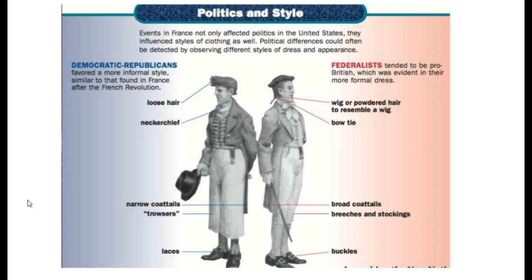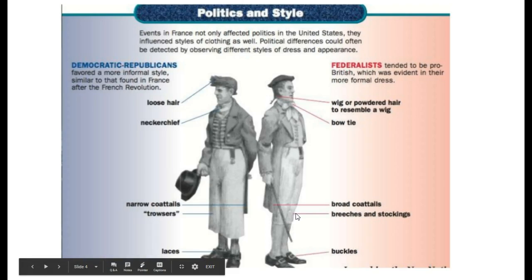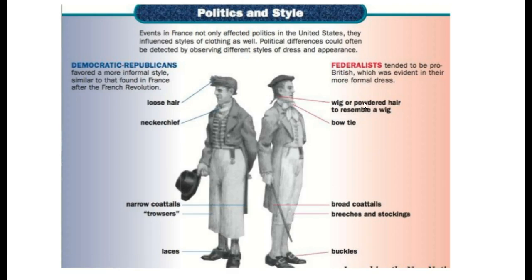Just to go over, this is an interesting thing about the differences between the Democratic Republicans and the Federalists. Now, again, remember, Jefferson was a Democratic Republican, and Hamilton was a Federalist. The Federalists we tend to see as a little bit more traditional, a little bit more stiff, if you would. They tended to wear their hair back with either a wig or powdered their hair. They had a bow tie on. They had a much more tailored look as far as the pants and the coat goes.